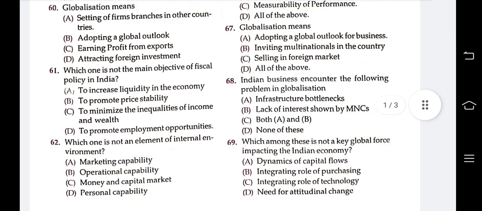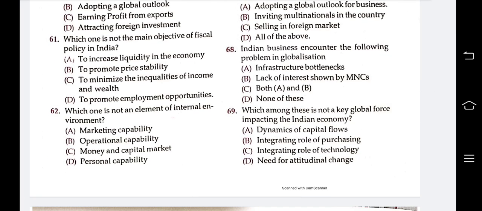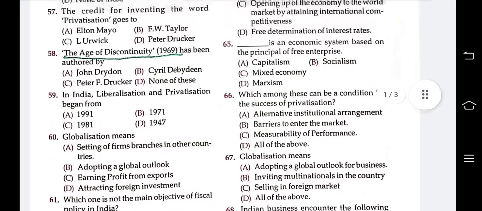62. Which one is not an element of internal environment? Marketing capability, operational capability, money and capital market, personal capability. Answer is money and capital market. Marketing capability, operational capability and personal capability are the internal environment.